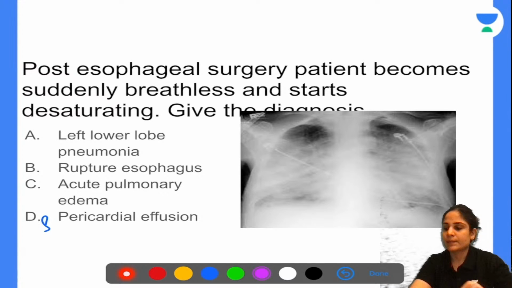Okay, so most of you are answering it correctly as acute pulmonary edema. Now, can you tell me why is this acute pulmonary edema? What do you see in the chest X-ray over here? Very good. I'm very impressed with all of you.